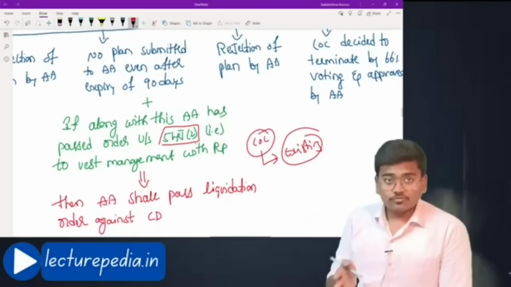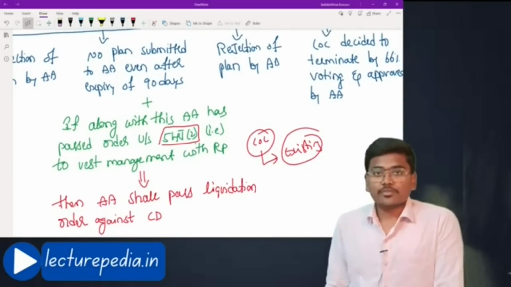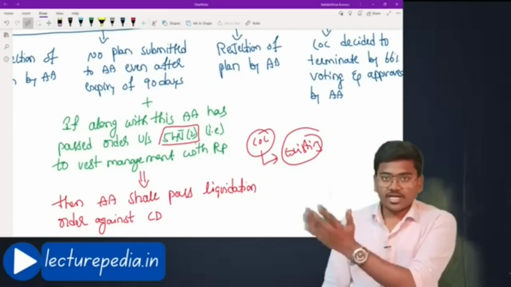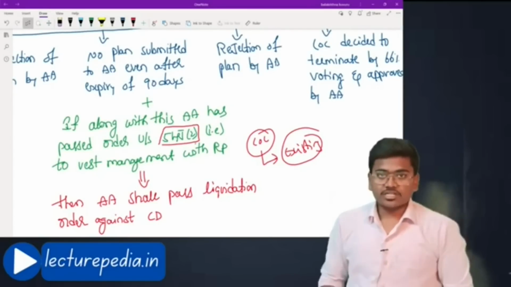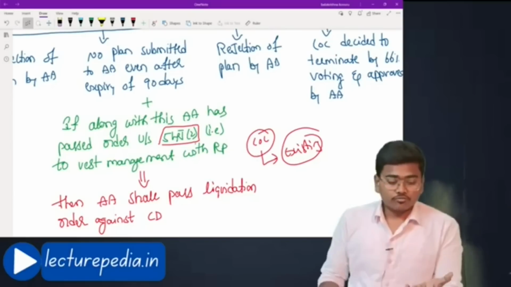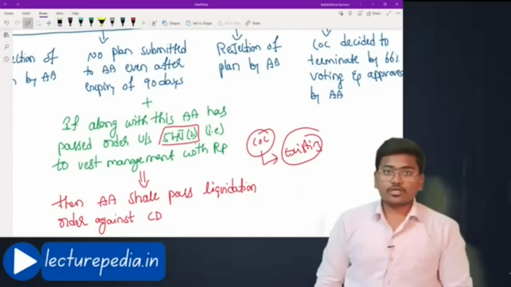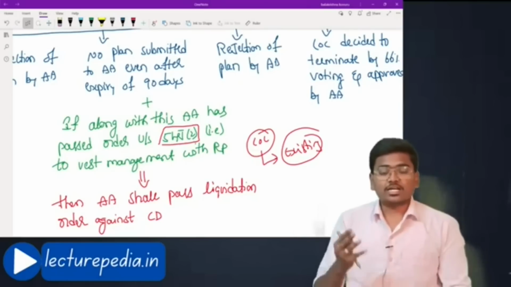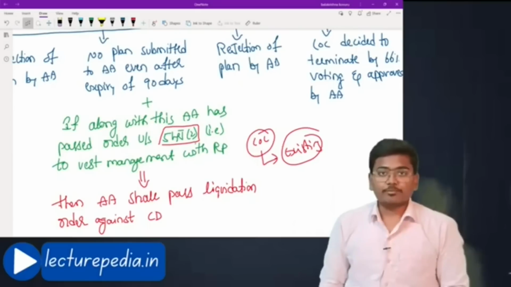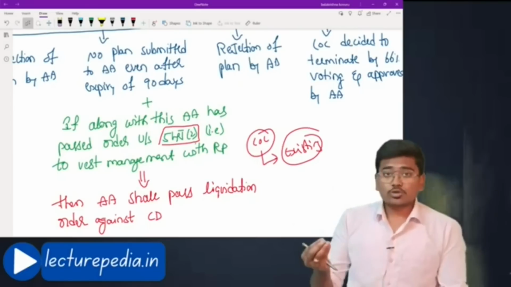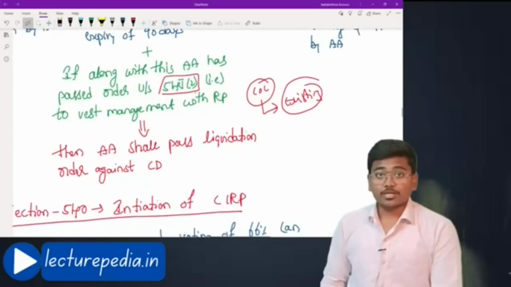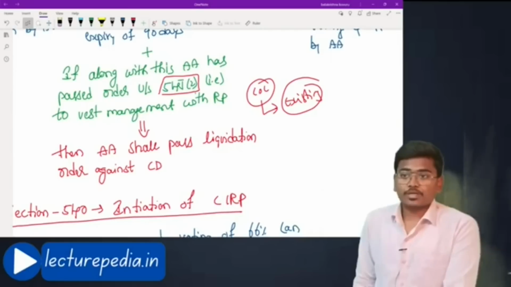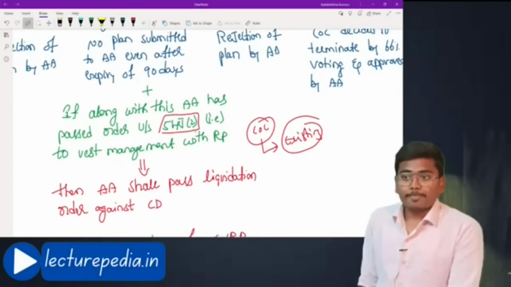Now, apart from this, the resolution plan was also not given. If the resolution plan was not given, and the PPIRP is terminated and liquidation is not initiated, it means this corporate debtor will be managed by the existing board of directors only. This existing board of directors are performing frauds in the company and they are grossly mismanaging the company. Keeping the company in that type of management is not correct. Thereby, the adjudicating authority shall pass a liquidation order against the corporate debtor if these two conditions are satisfied. Hope that is clear.